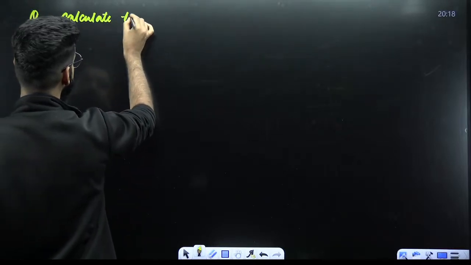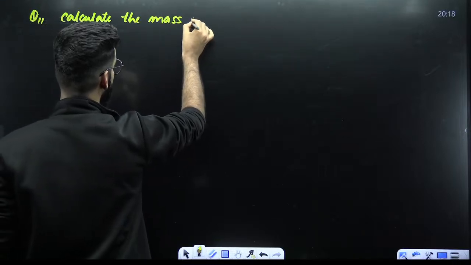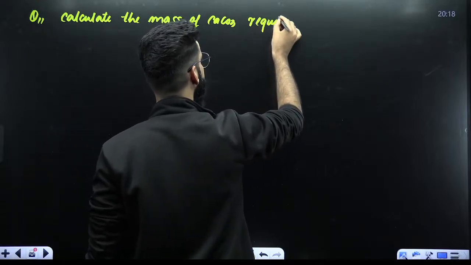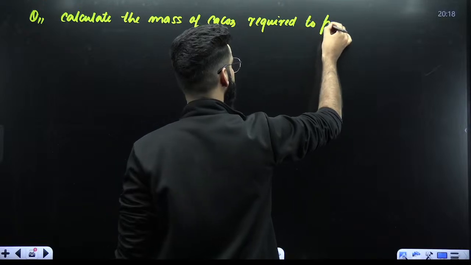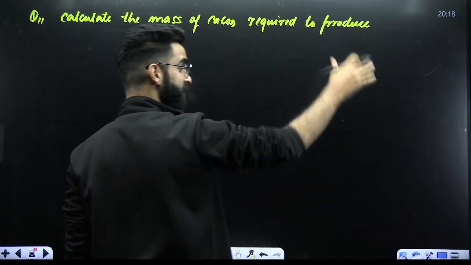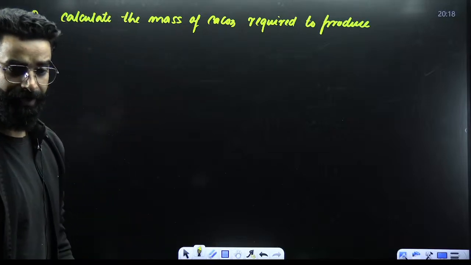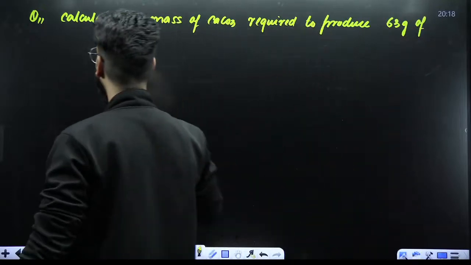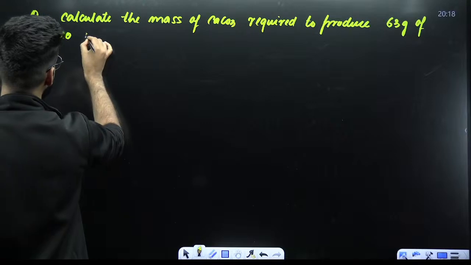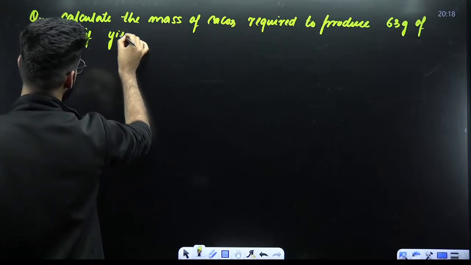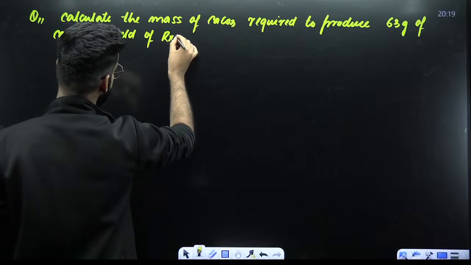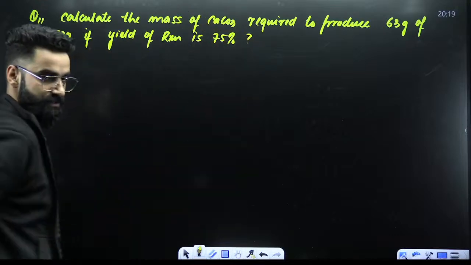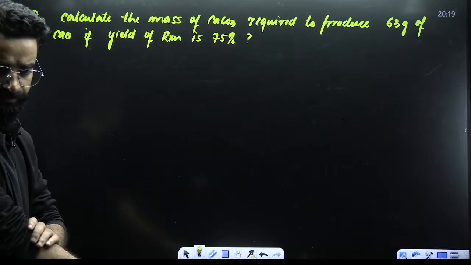Calculate the mass of calcium carbonate required to produce, I'm giving you the same question but in reverse form. Calculate the mass of calcium carbonate required to produce 63 grams of calcium oxide if the yield of the reaction is 75%.